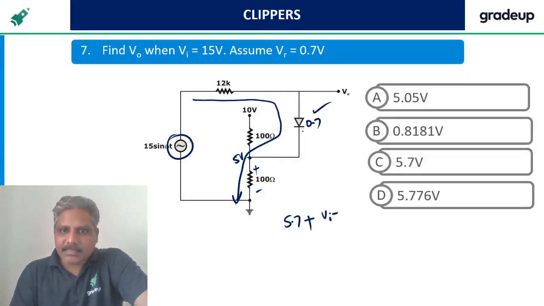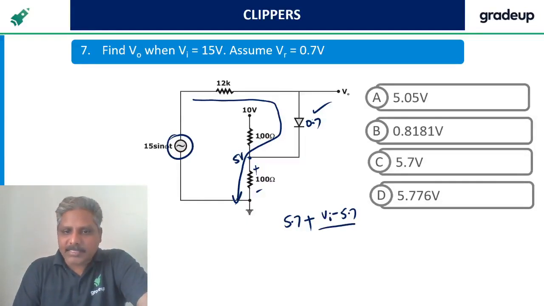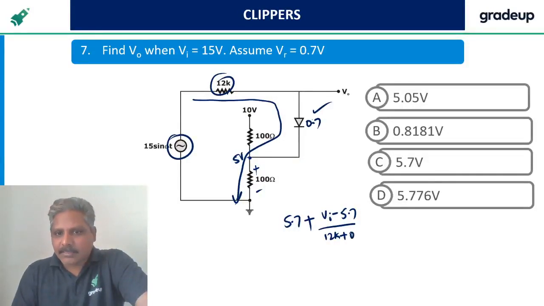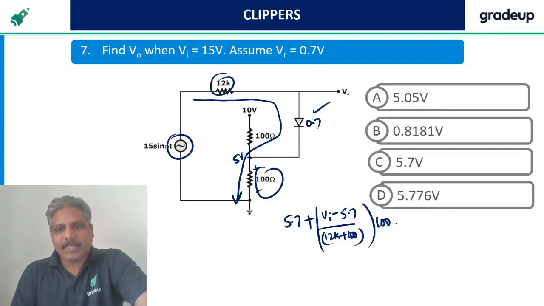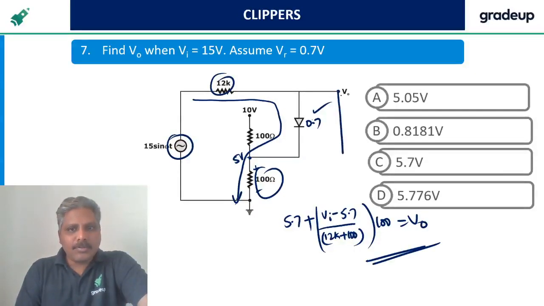Vi minus 5.7 divided by the total resistance, 12k plus 100k. That current into the resistance, which is 100 ohms, is the output voltage, because you are finding the output from here to ground.